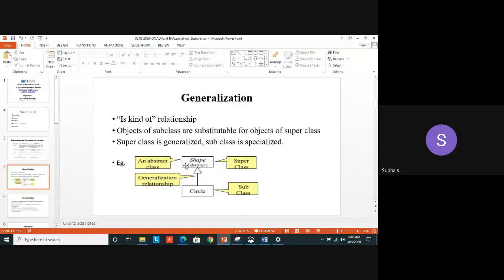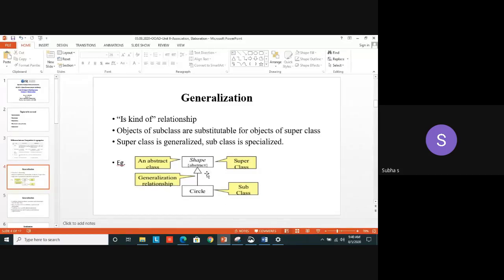This abstract class, you have to mention it in italics. You have to mention the name of the class in italics. That is one of the important things you have to note. Okay. So this representation, this triangled arrow mark, denotes the generalization.